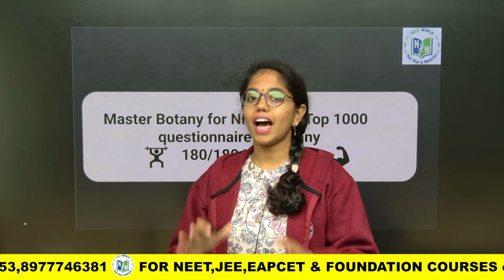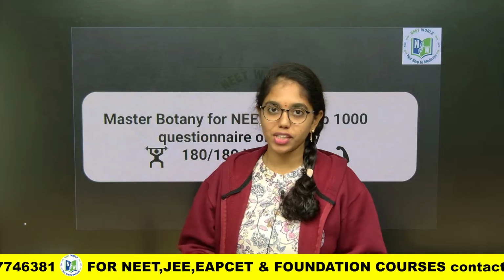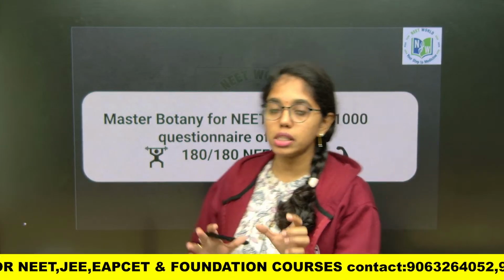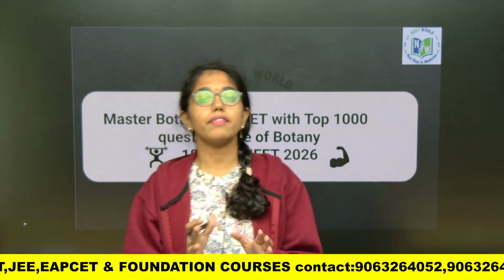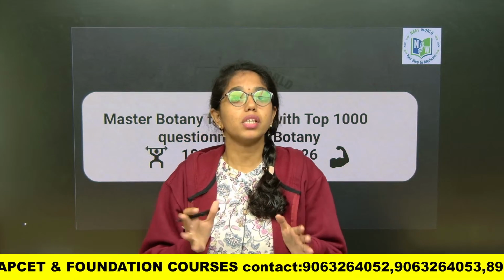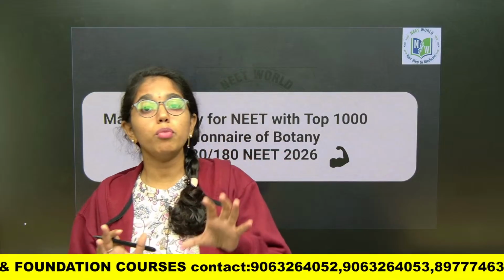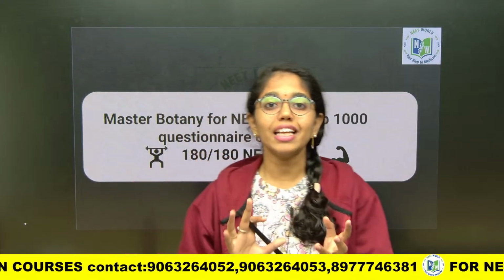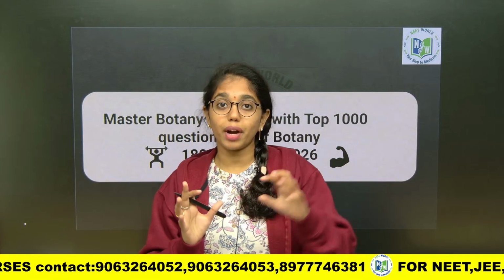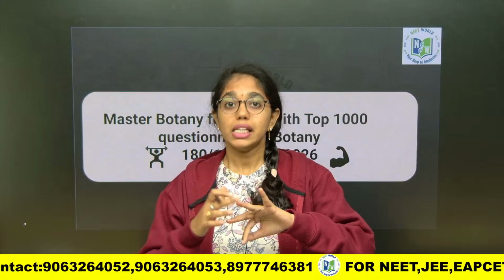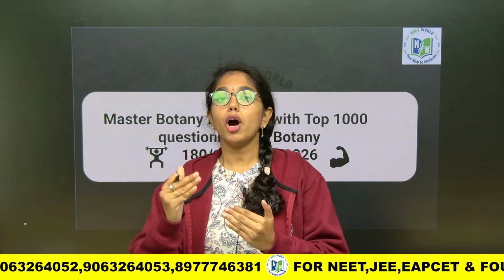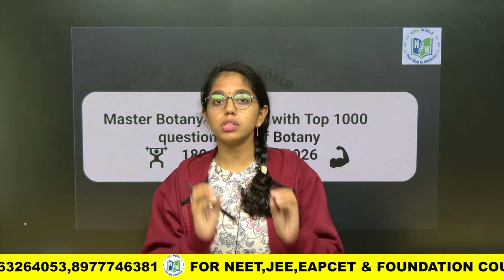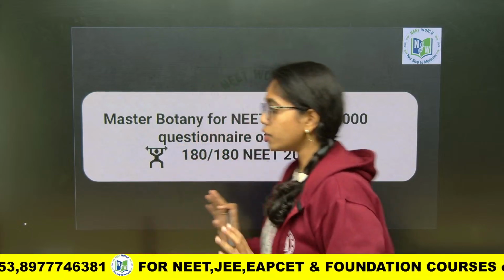We are here in our 1000 questionnaire practice session. So yes, we are with our last segment of photosynthesis in higher plants. Today we are going to look into the factors affecting photosynthesis in more detail. These questions we are going to exercise more, and a few questions we are going to touch from the dark reactions of C3, C4 and CAM cycle. Tomorrow we are going to exercise completely the advanced questions from this chapter. So let's get started.